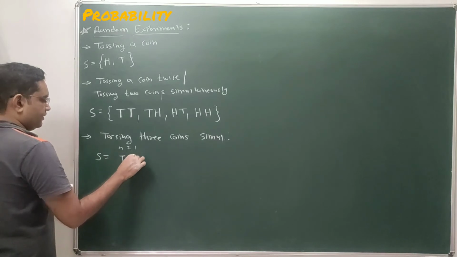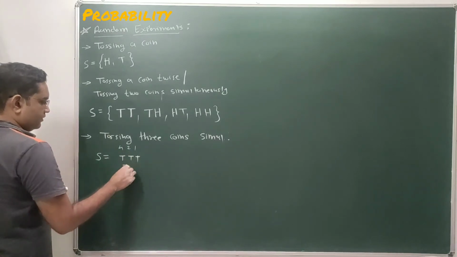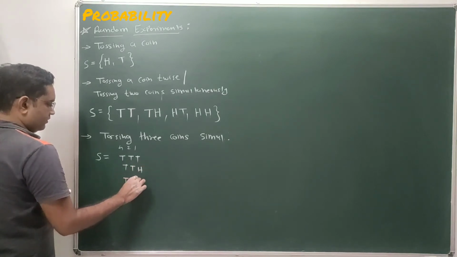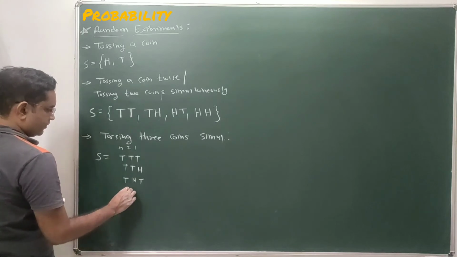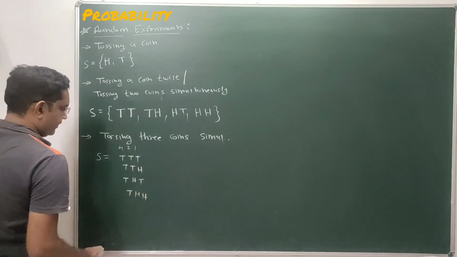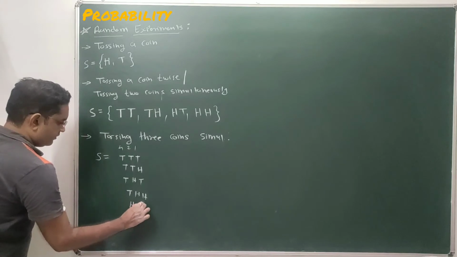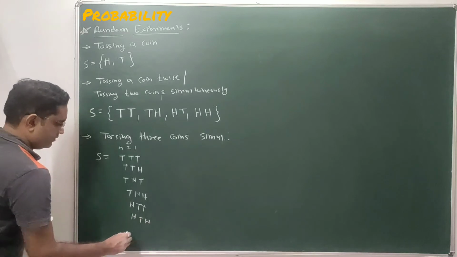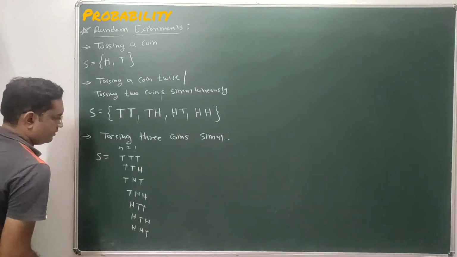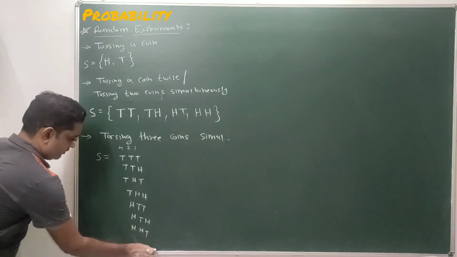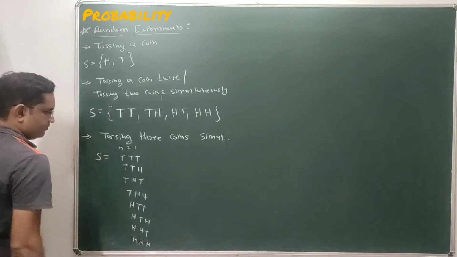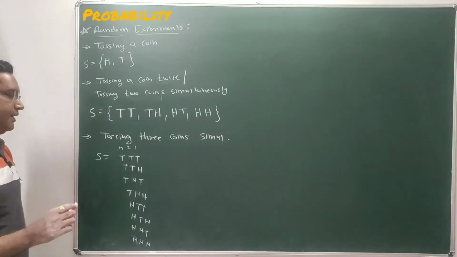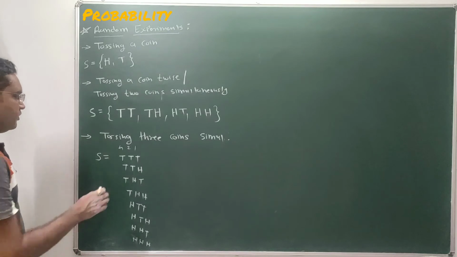Tail, tail, tail; tail, tail, head; tail, head, tail; tail, head, head; head, tail, tail; head, tail, head; head, head, tail; and last, head, head, head. Total 8 possible outcomes are there in tossing a coin 3 times. Clear? So these are the total 8 possible outcomes.